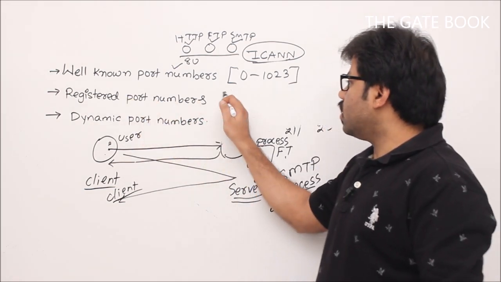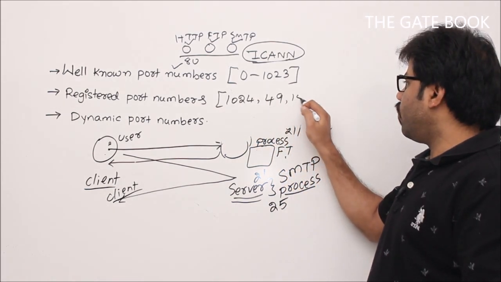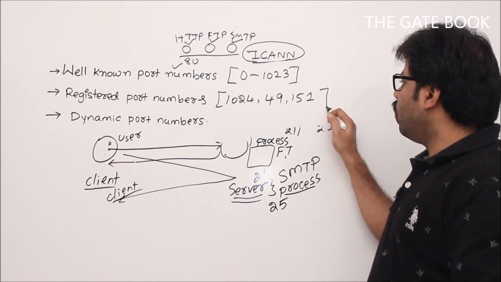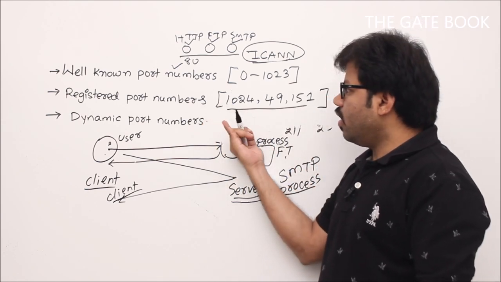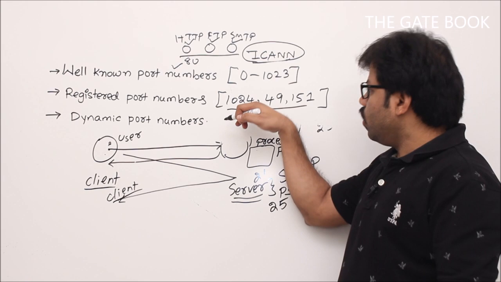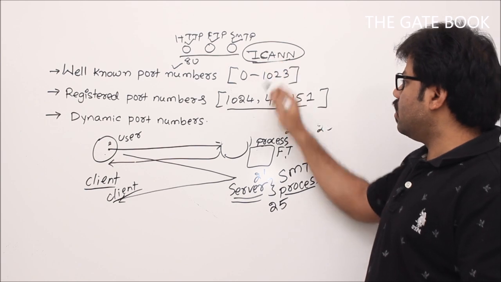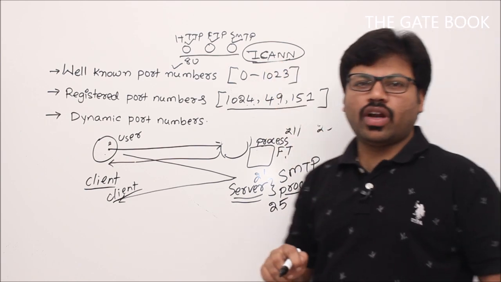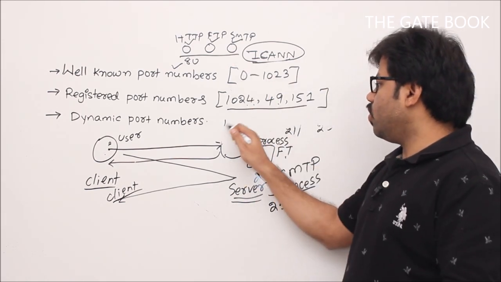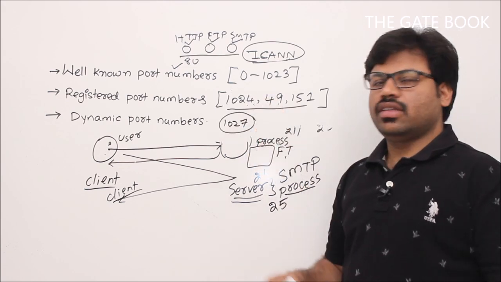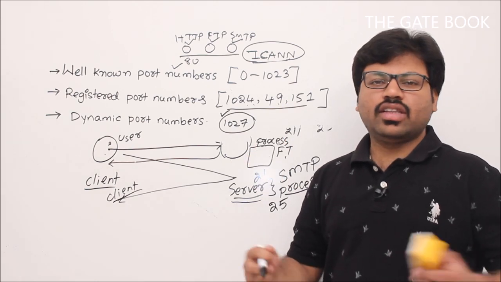Now, registered port numbers. Registered port numbers are from 1024 to 49,151, I think. They are not, I can say, popular, and you can use them, but you have to register them with an authority. For example, if you want a registered port number, say 1027, go to the authority and register it. From now onwards, you can use it permanently.